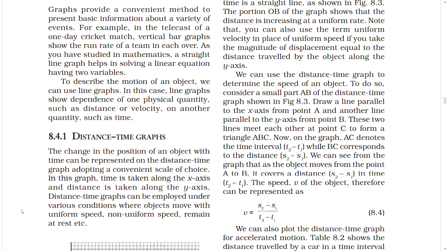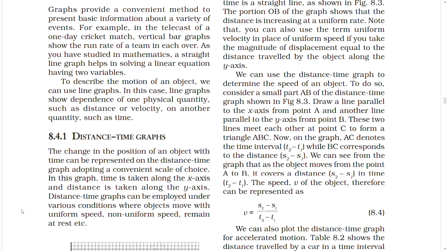We can use the distance-time graph to determine the speed of an object. To do so, consider a small part AB of the distance-time graph shown in the figure. Draw a line parallel to the x-axis from point A and another line parallel to the y-axis from point B. These two lines meet each other at point C to form a triangle ABC. Now on the graph, AC denotes the time interval t2 minus t1 while BC corresponds to the distance s2 minus s1. We can see from the graph that as the object moves from the point A to B, it covers the distance s2 minus s1.